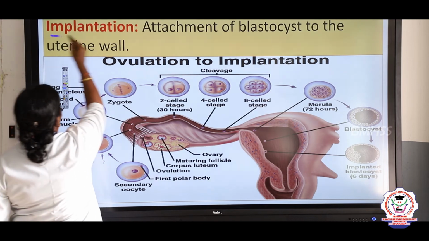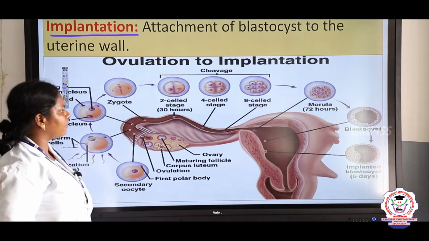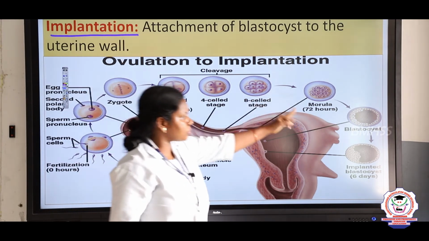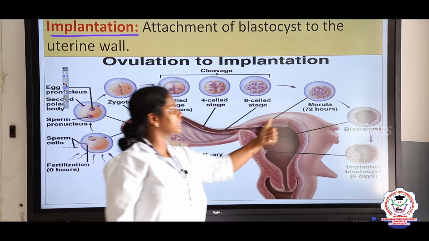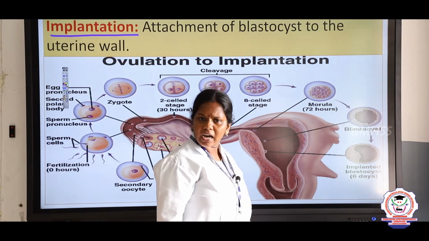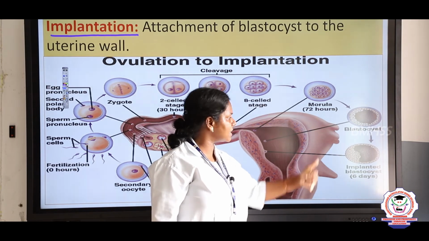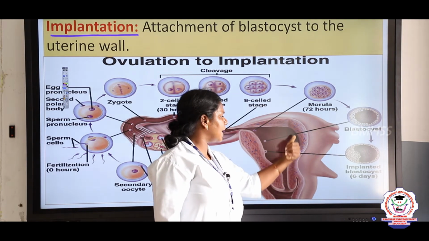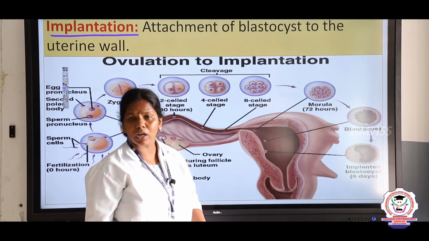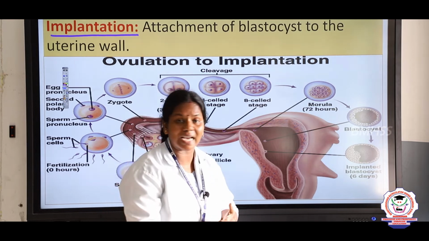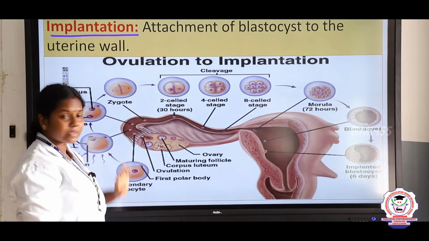And the next, fifth event is the implantation, right. After it becomes a blastocyst, right. What is this, children? Cleavage, zygote, 2 cell, 4 cell, 8 cell, and after 72 hours it becomes a blastocyst, and at this stage it attaches to the uterine wall. The process of attachment, we call it as implantation, right.